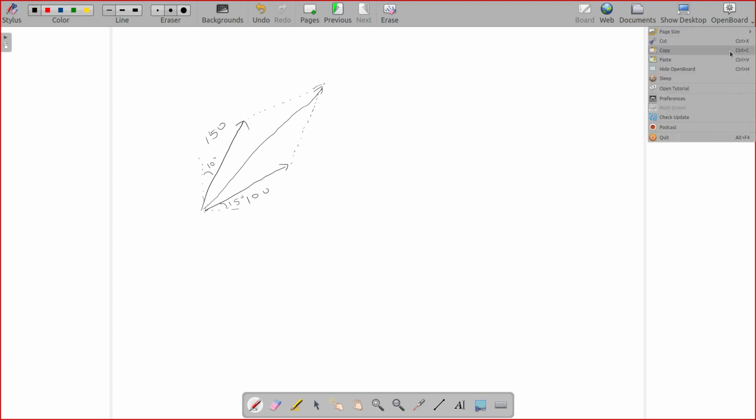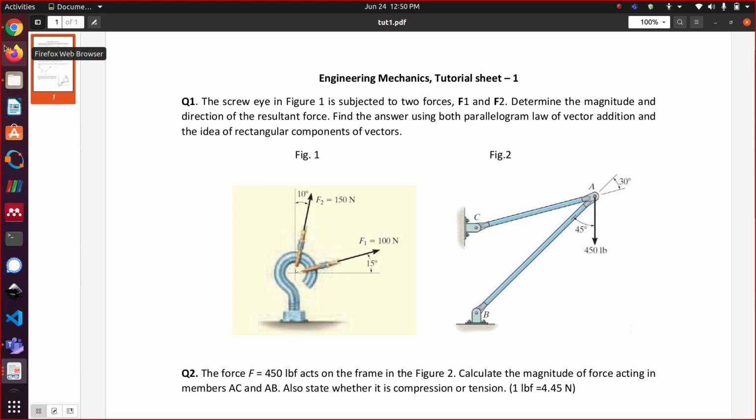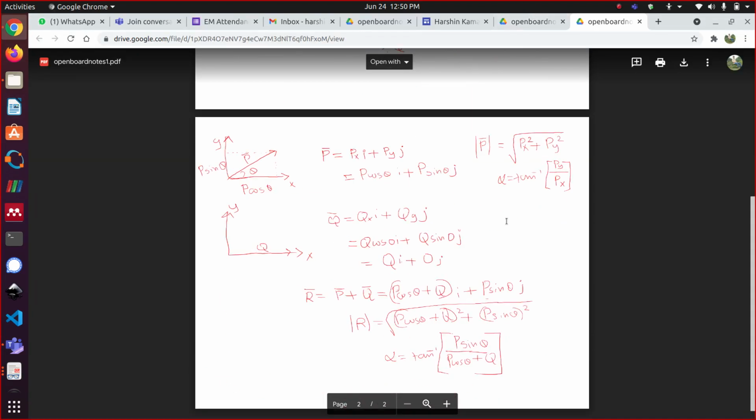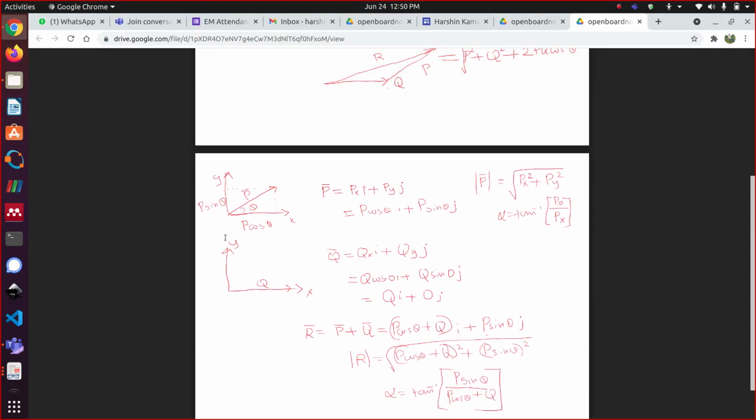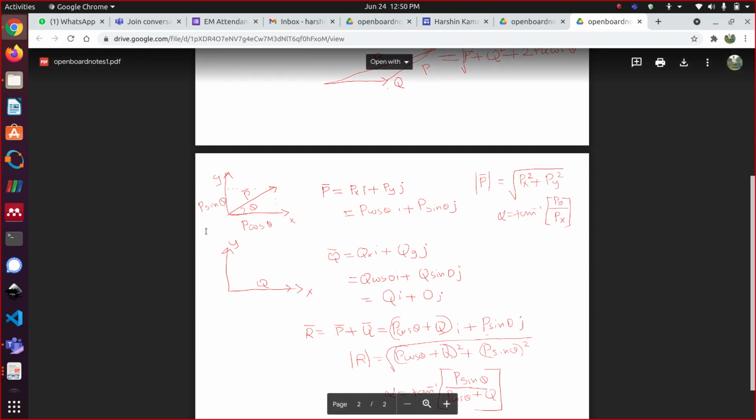This is again something we have discussed earlier. If you have a vector, each of the given vectors can be divided into two components, sin theta and cos theta components.